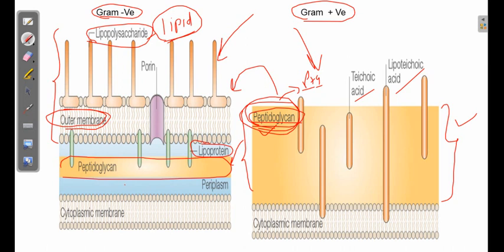So in a gram-negative bacteria, the key composition is that it contains a large amount of lipid, in the form of polysaccharide or in the form of lipoprotein. It also contains something called porin proteins, which provide a facilitated way for the transport of molecules. It can be water molecules, or amino acids, or whatever essential ingredient is required. Porin proteins give a passage for the transport, right? So basically lipopolysaccharide and lipoprotein are the key characteristics of gram-negative bacteria.